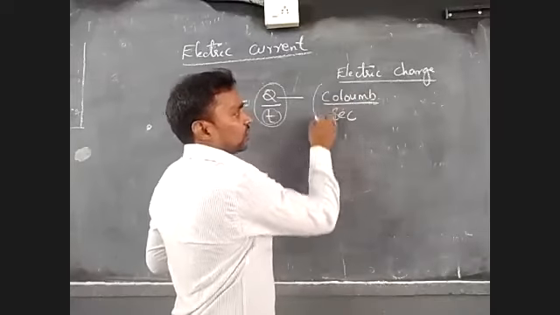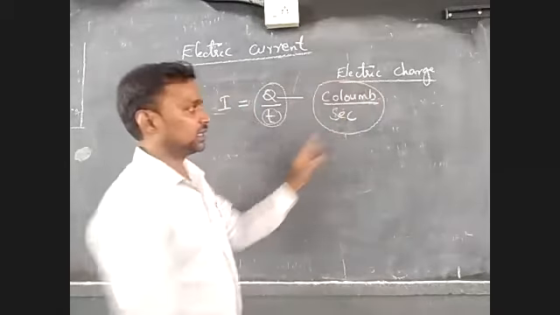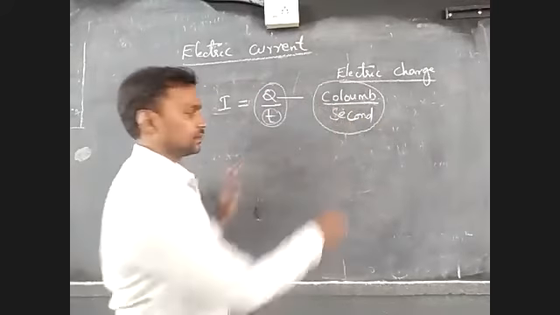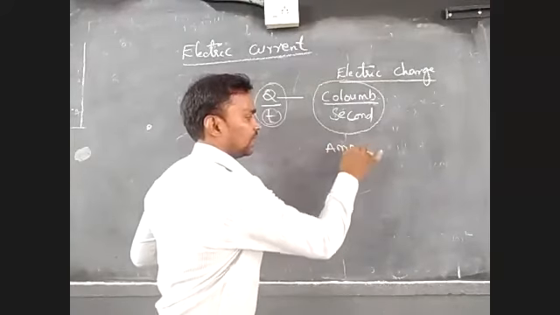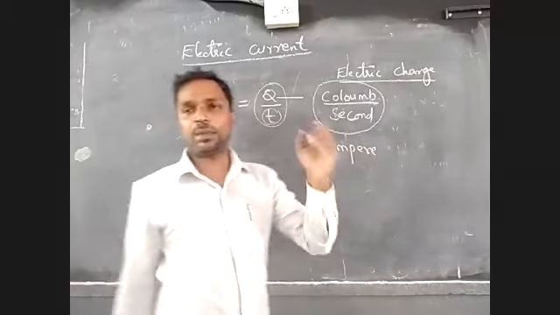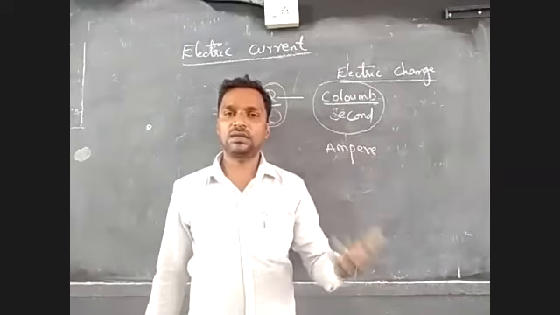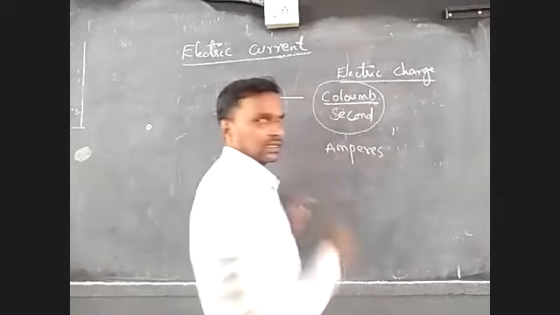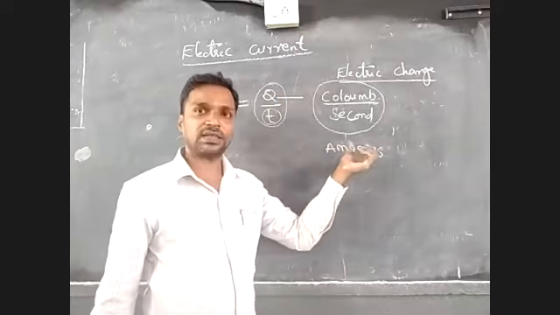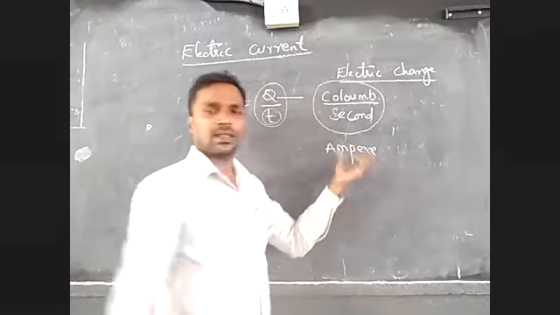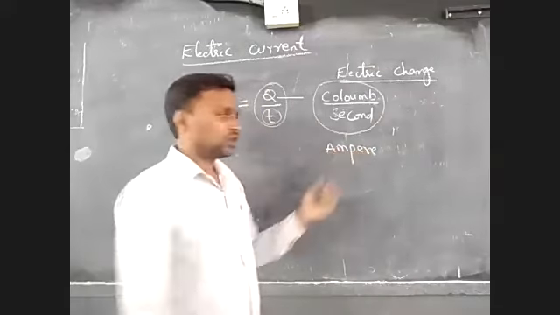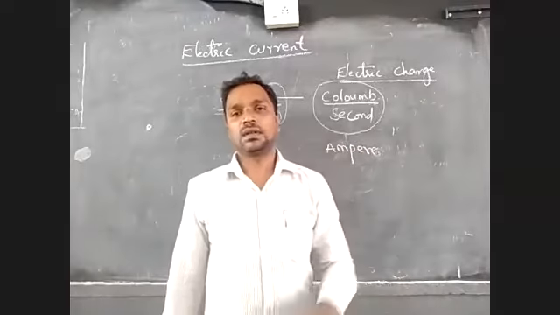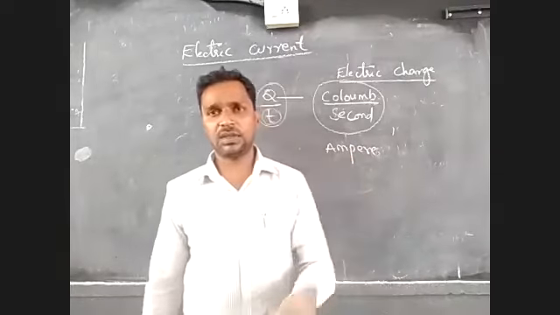Therefore, coulomb per second is known as ampere, A-M-P-E-R-E, and you can write A-M-P, short form amps. Whenever we are writing, don't write an s, since it is the name of a scientist. As per our physics, don't write amperes. If it is 100, write 100 ampere. If it is 1000, write 1000 ampere.